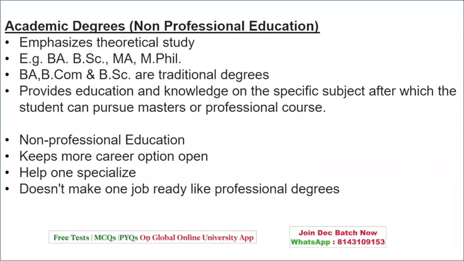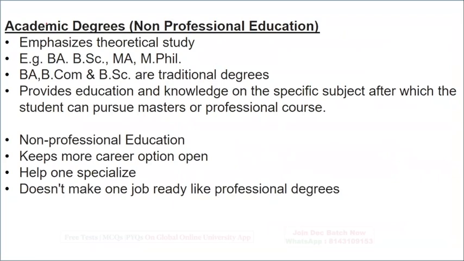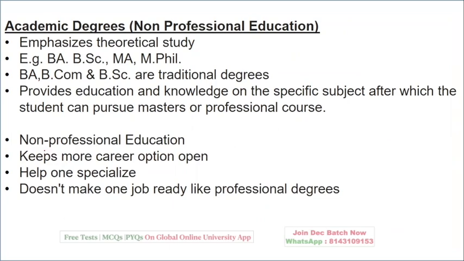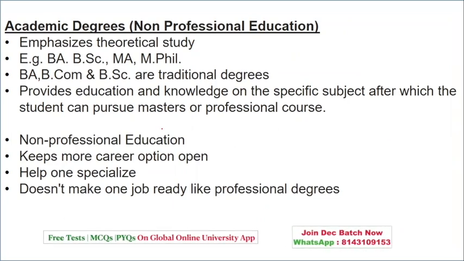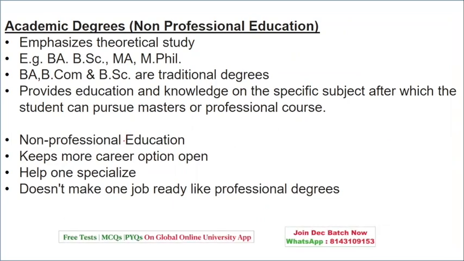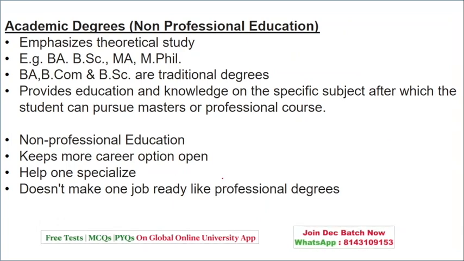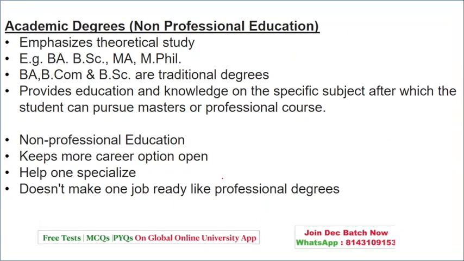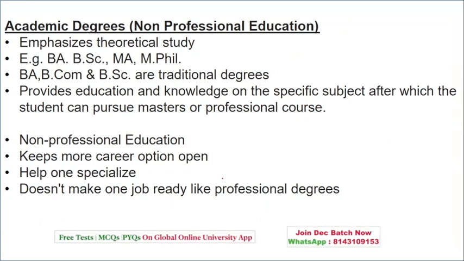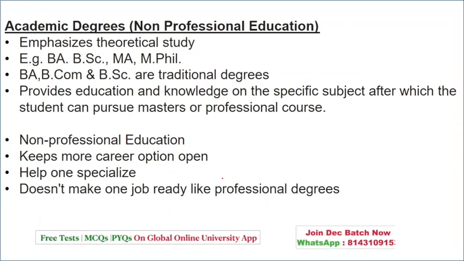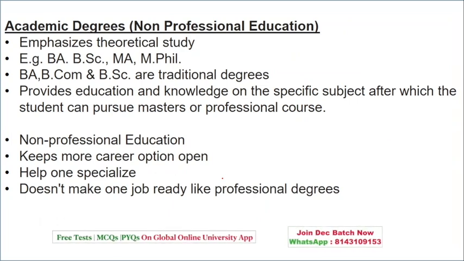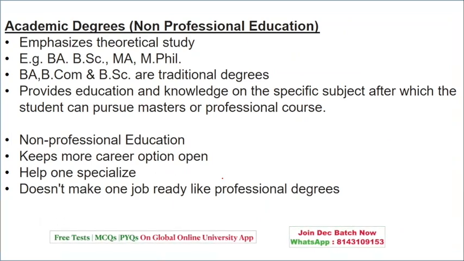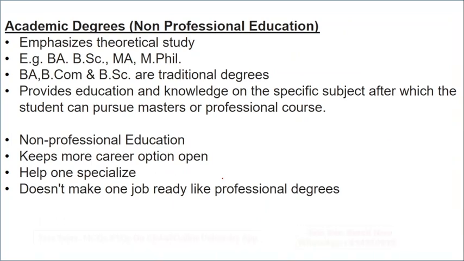So let's quickly have an understanding of academic degrees. Academic degrees are called non-professional education. When we say non-professional education, it means you have a degree, but these are just gateways to show you have completed your certification or your studies. This gives you more career options, but does not make you ready for the job. It means you have to really do something for more enhancement.